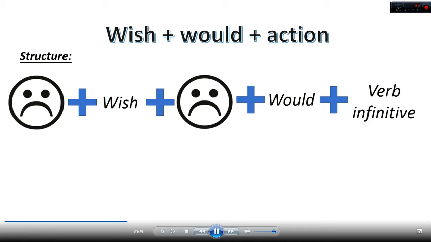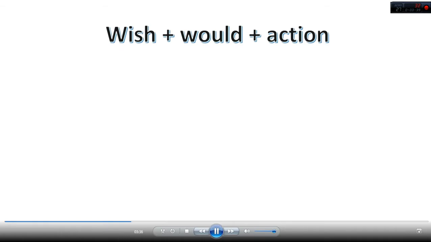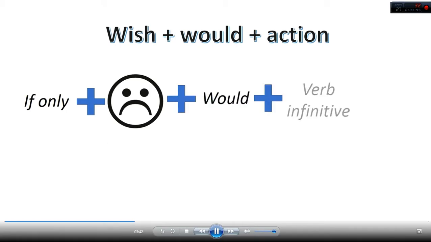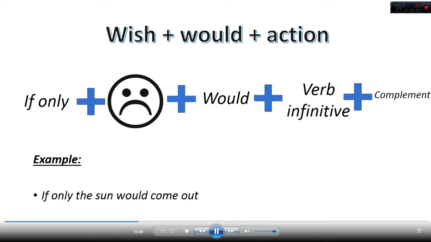For example, I wish you would go home now. Then we can use if plus only plus subject plus would plus a verb in infinitive plus a complement. For example, if only the sun would come out.